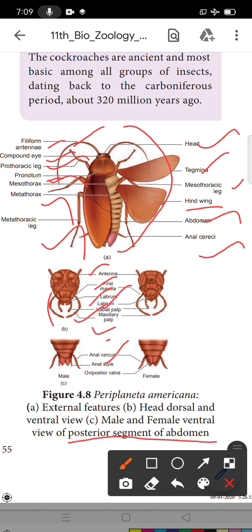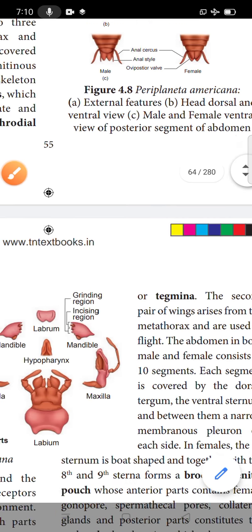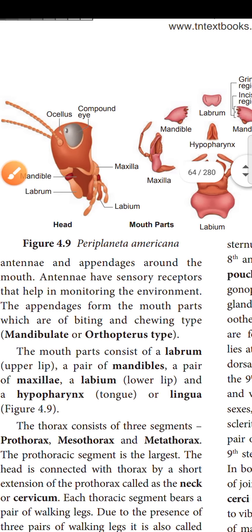Then in the female, one extra layer is present: the post anal cerci are present, and the ovipositor valve, the egg laying valve, is present. This is only in the female. So what is the difference between the male and female cockroach? In the male cockroach, the anal style is the extra, but in the female cockroach, the ovipositor valve is the extra. This is the difference between the male and female cockroach.